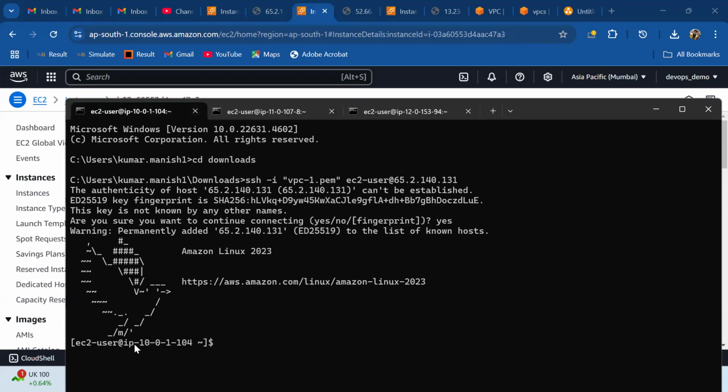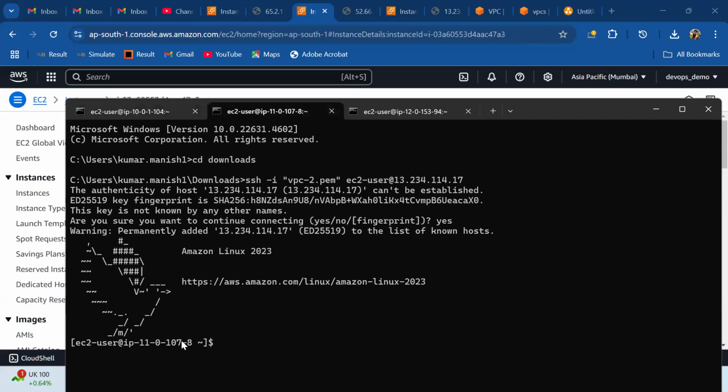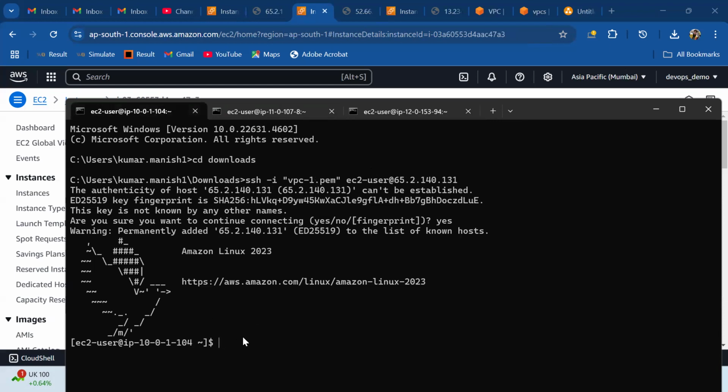Okay, so you can see our first EC2 instance is connected here, 10.0.1.0.4. Then the second one is connected, 11.0.1.0.7, and then the third one is connected, 12.0.153.94. On these three servers, we will check the communication between these three. So let's do the curl, and then the private IP address of the second and third one, correct?